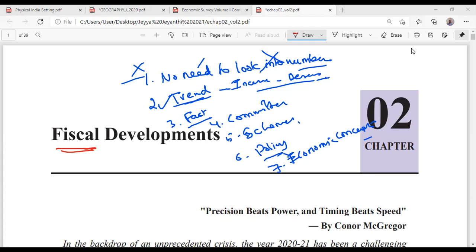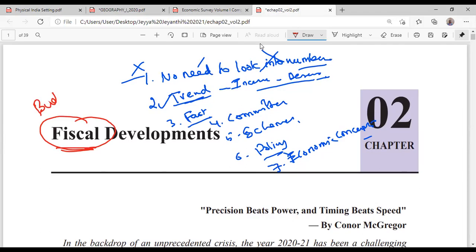No, fiscal means it includes expenditure and income, everything. Whatever the government's money. Here we're talking about the government budget. You can say budget, government income, expenditure, all this.